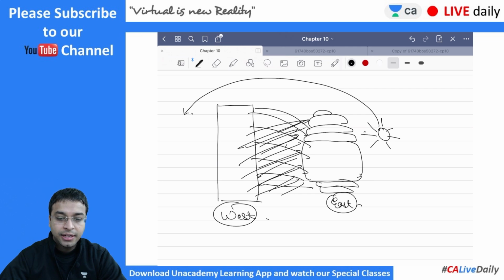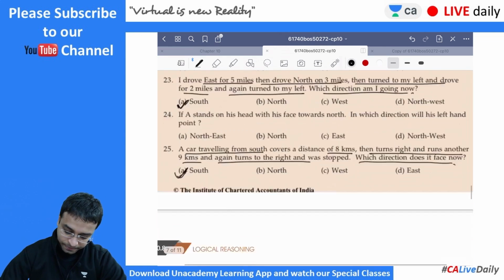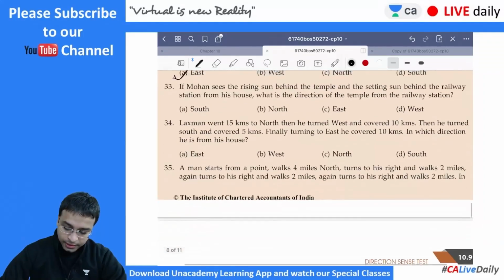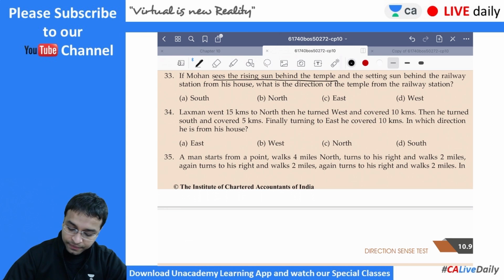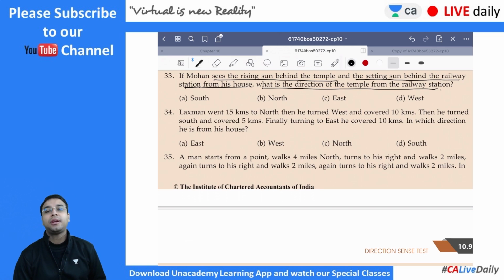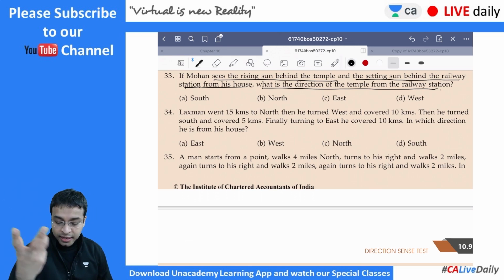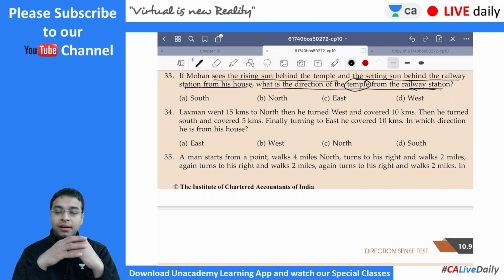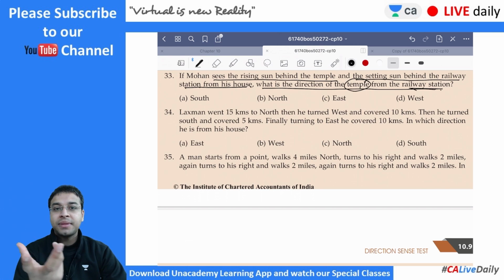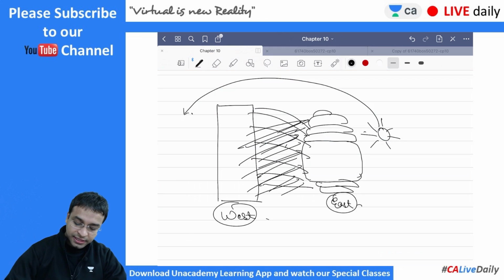Let's look at question number 33 now. If Mohan sees the rising sun behind the temple and the setting sun behind the railway station from his house, what is the direction of temple from the railway station? Again, this goes without drawing. Mohan sees rising sun behind the temple. And the question is asking you the direction of the temple from the railway station. So, if Mohan sees the rising sun behind the temple, that means the temple is on the eastern side.